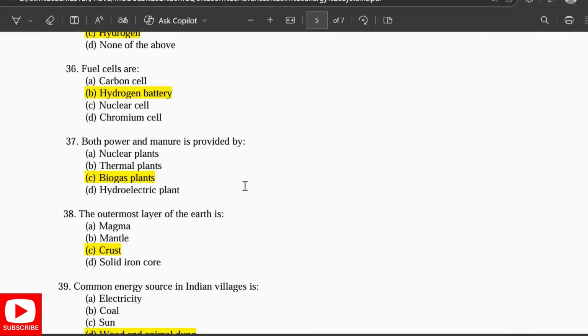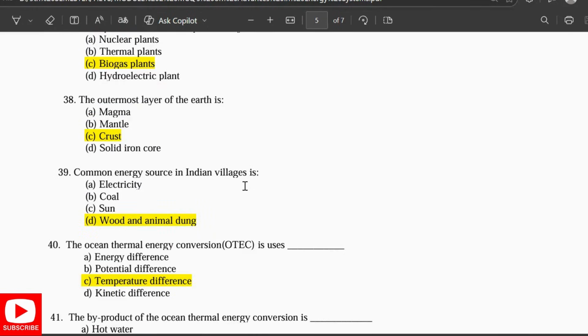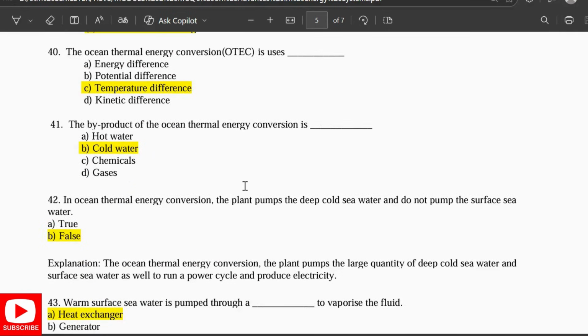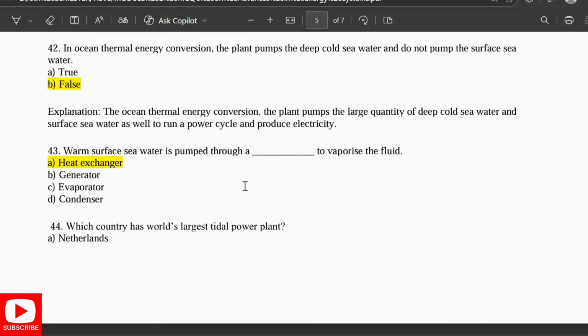Both the power and the manure are provided by the biogas plants. The outermost layer of the earth is called the crust. The common energy source in the Indian villages is wood and animal dung. The ocean thermal energy conversion uses the temperature difference. The byproduct of the ocean thermal energy conversion is cold water. In the ocean thermal energy conversion, the plant pumps the deep cold water and does not pump the surface water. The warm surface sea water is pumped through a heat exchanger to vaporize the fluids.